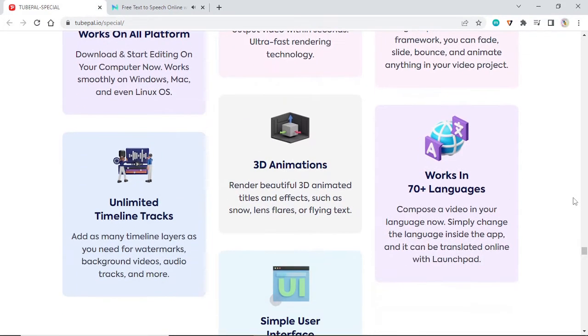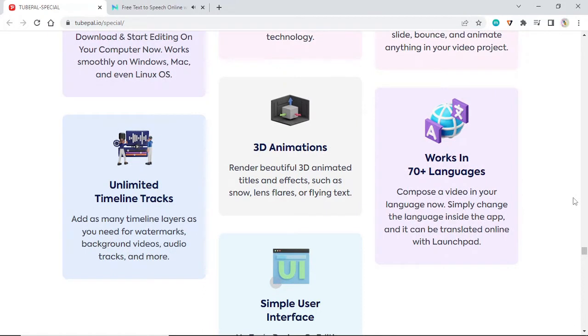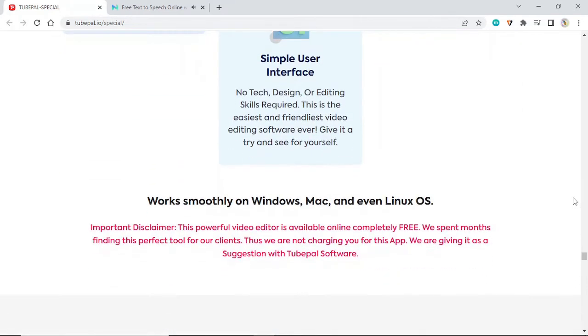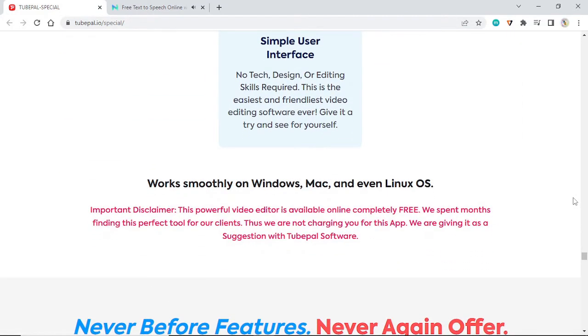Works in 70+ languages. Compose a video in your language now. Simply change the language inside the app, and it can be translated online with Launchpad. Works smoothly on Windows, Mac, and even Linux OS.